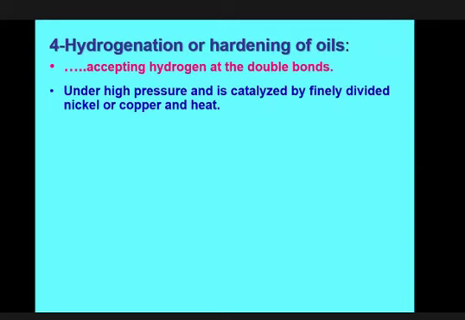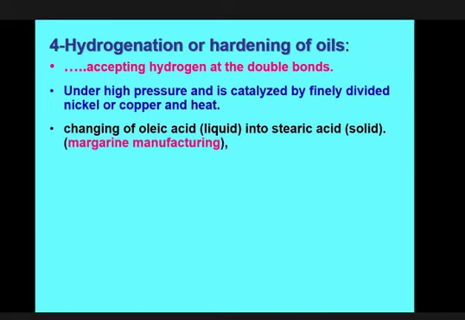For this reason it is done under high pressure and catalyzed. This reaction is catalyzed by nickel or copper and heat. Then the hydrogen is incorporated at the double bond of the unsaturated fatty acid, and the double bond is converted into single. So the fat that is produced due to the saturation of the double bond is called margarine.